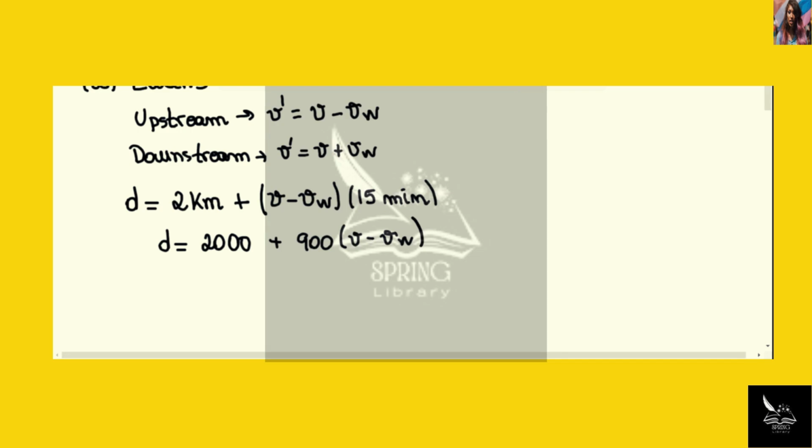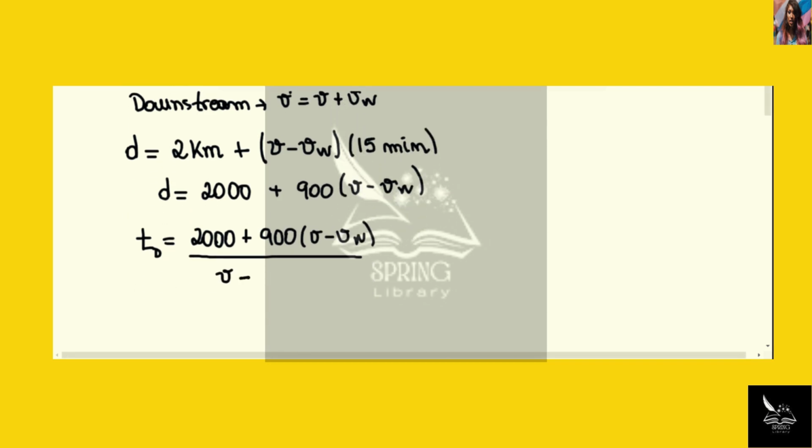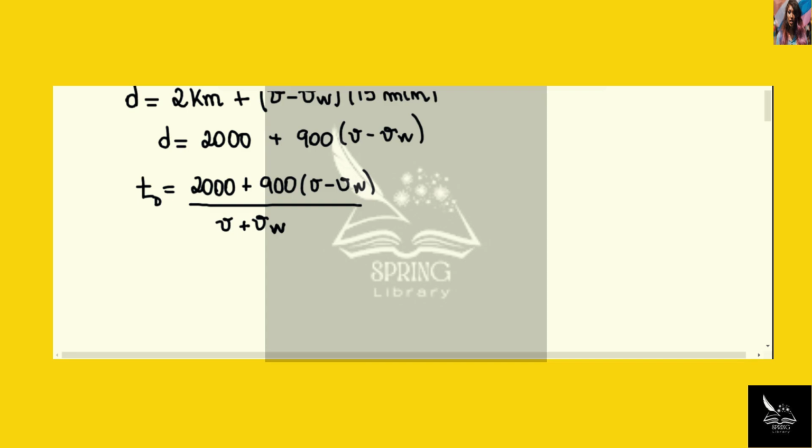This is the distance. The total time it takes for the fisherman to travel downstream, td, is the distance that he traveled upstream, because the distance is the same, divided by the speed of the boat when it's floating downstream. So let's save this. This is going to be important.